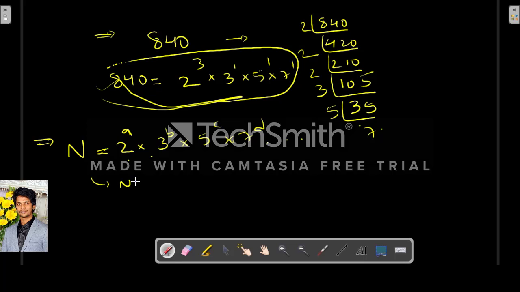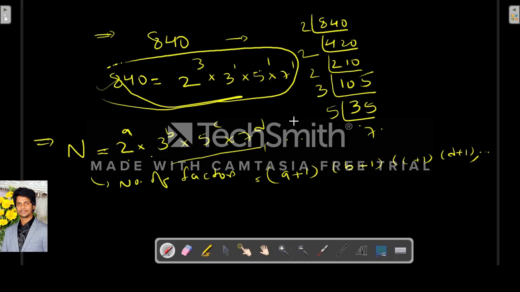What will be the number of factors of this number? Then the number of factors is equal to a plus 1 into b plus 1 into c plus 1 into d plus 1 and so on. If the number goes only till here, then it will stop here.